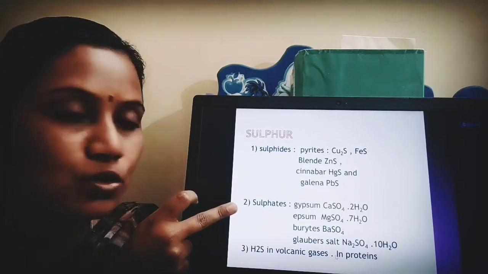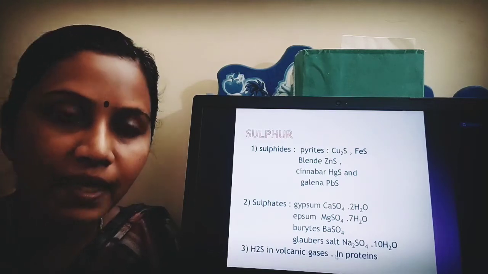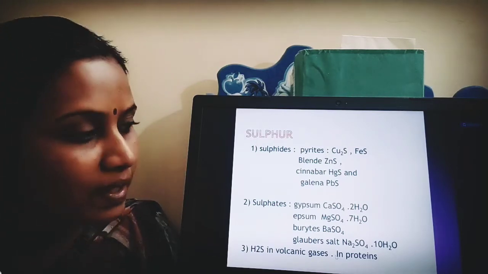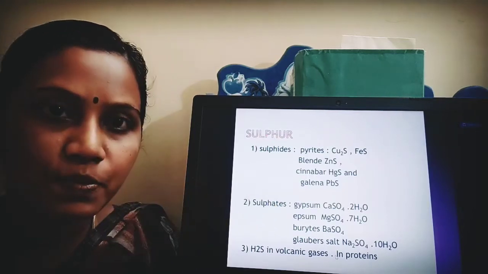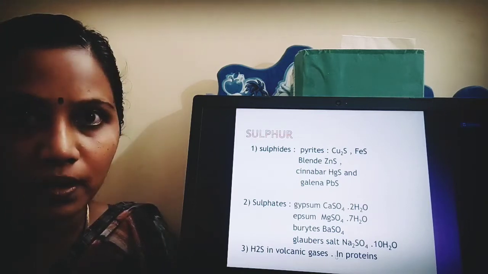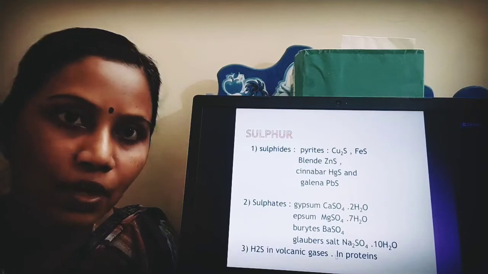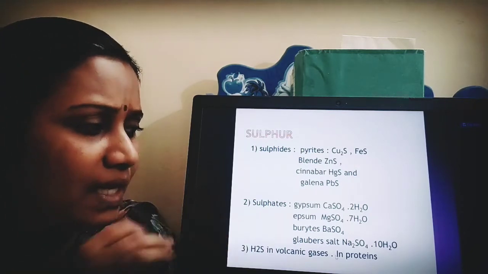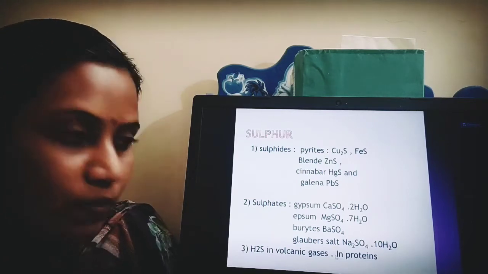Next we move to sulfates. Sulfates will be in combination with water except barium sulfate. So let us look into the occurrence of sulfates. First one is gypsum. Gypsum is nothing but calcium sulfate along with water. Then Epsom salt, which is nothing but magnesium sulfate along with water. Then barium sulfate. Then Glauber's salt, which is nothing but sodium sulfate along with water.